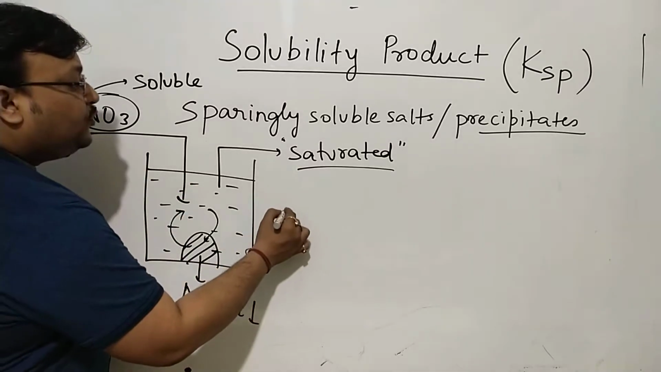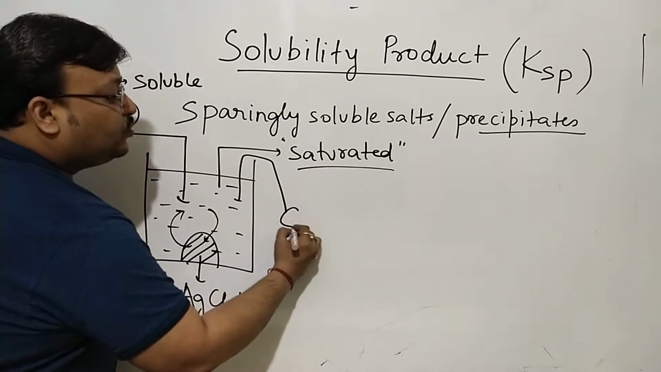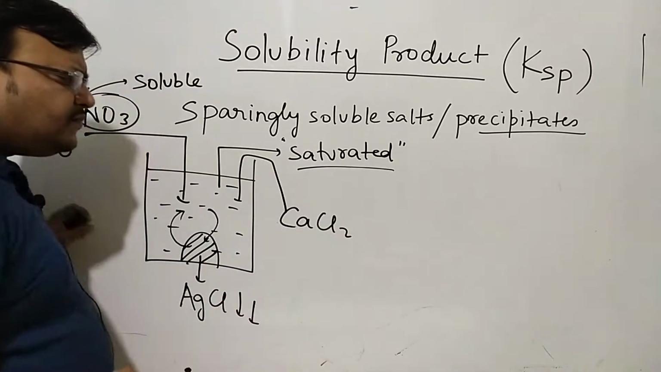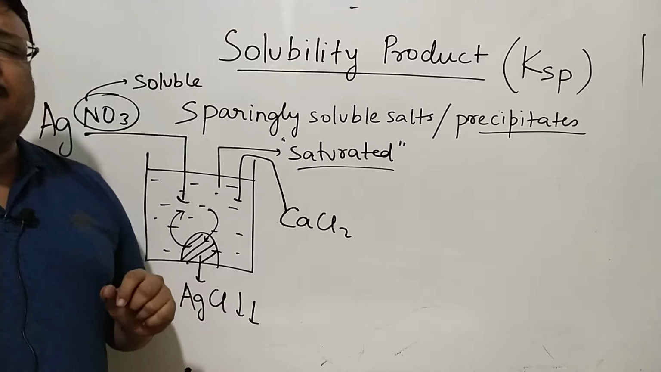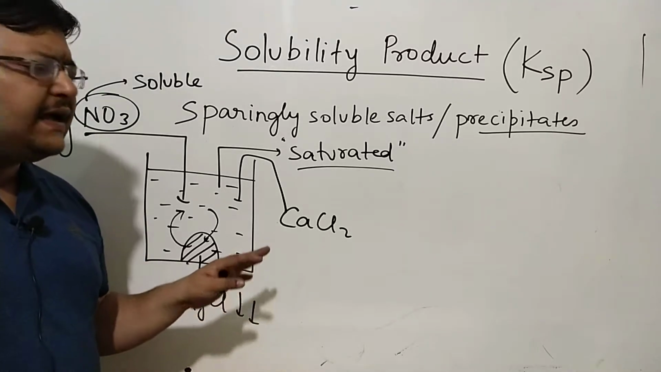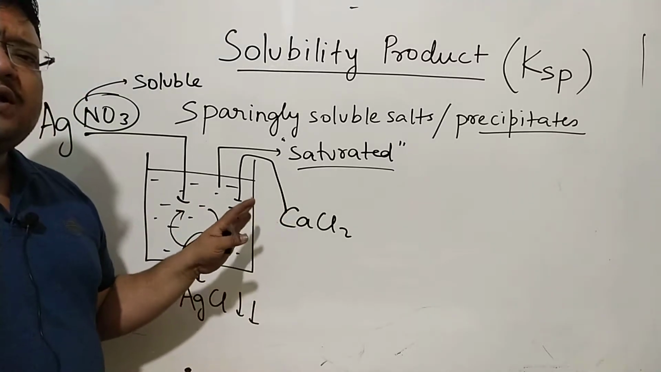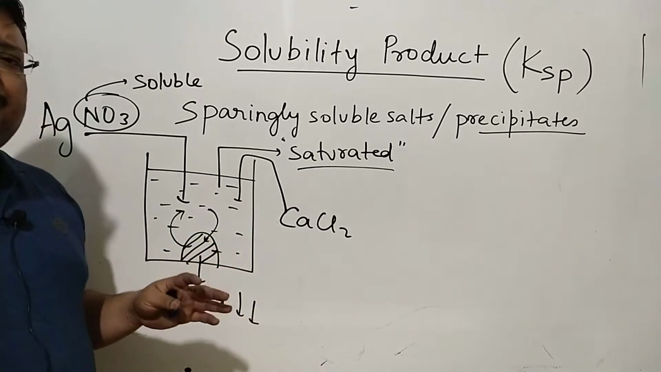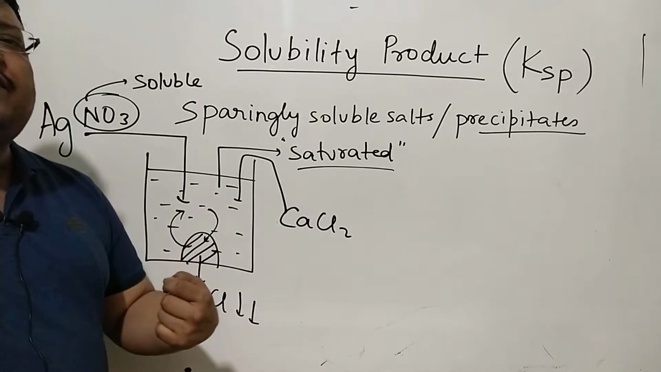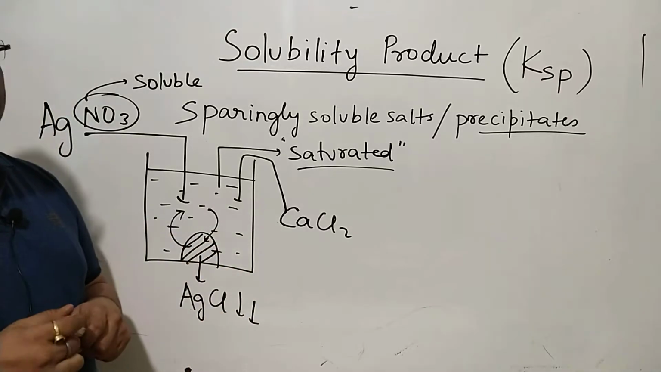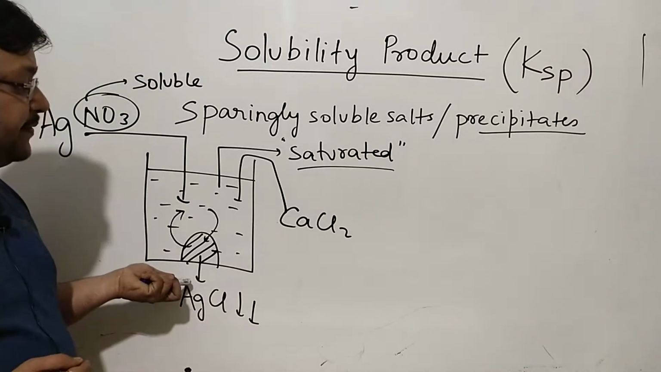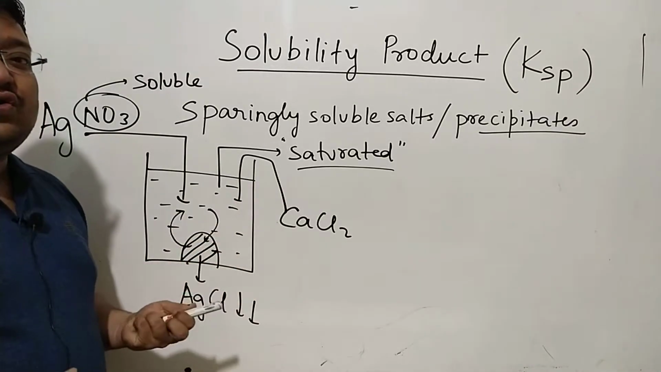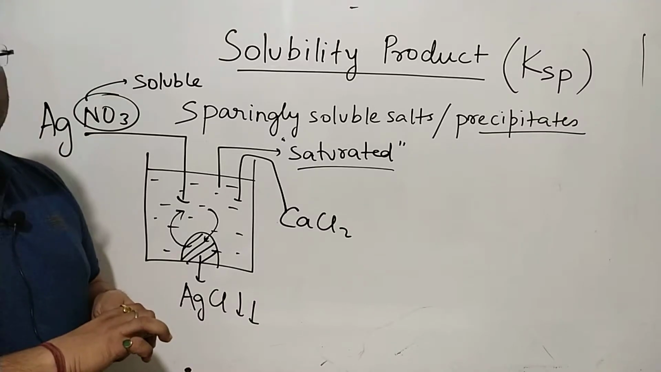Similarly, if you add CaCl2, calcium chloride, very few chlorides are precipitates. Most of the chlorides are soluble. Calcium chloride is completely soluble. Calcium chloride is highly soluble. So silver nitrate, calcium chloride, which are very soluble, you add silver nitrate, AgCl precipitates. You add CaCl2, AgCl precipitates.